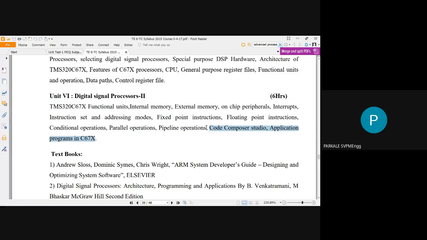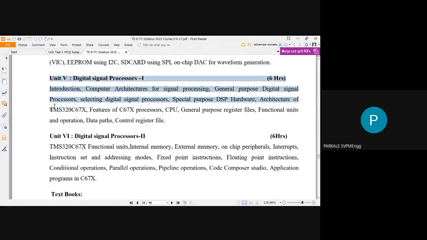Code Composer is software that is used to write programs like your linear convolution. You can write the code for linear convolution in Code Composer Studio, download this code into the digital signal processor 320, and check whether you are getting the correct convolution of two sequences. This is a simple application, but you can check other applications also. So this is what is expected in units 5 and 6.